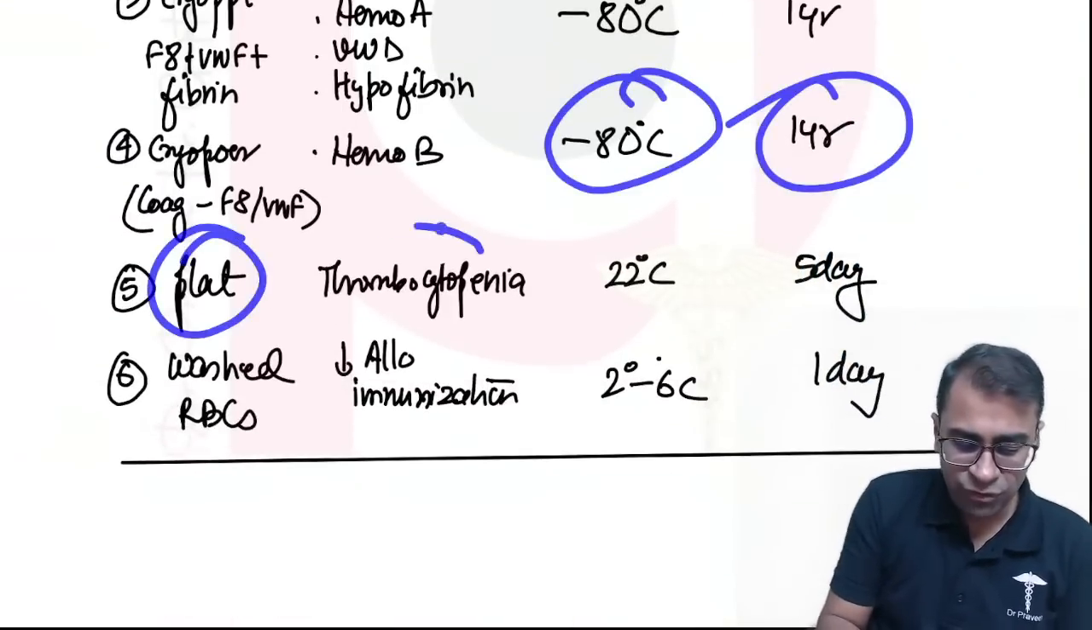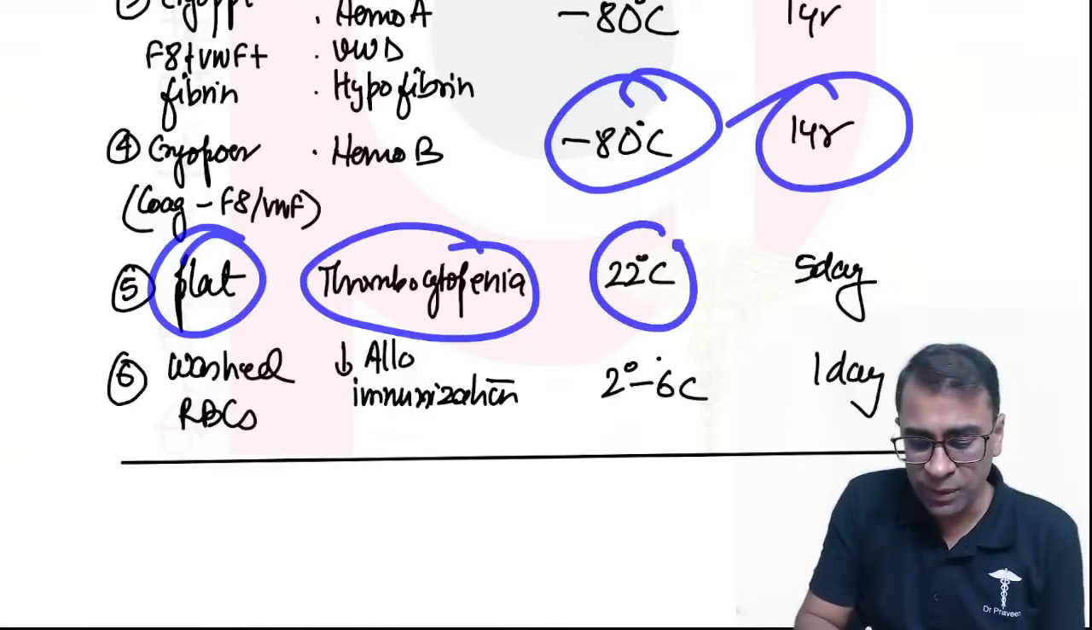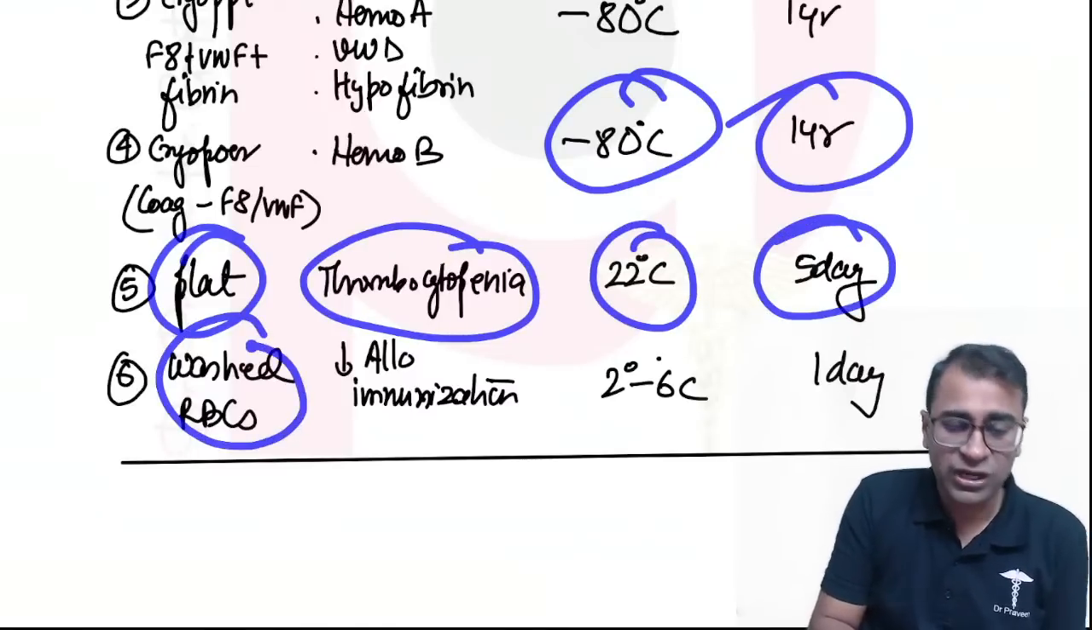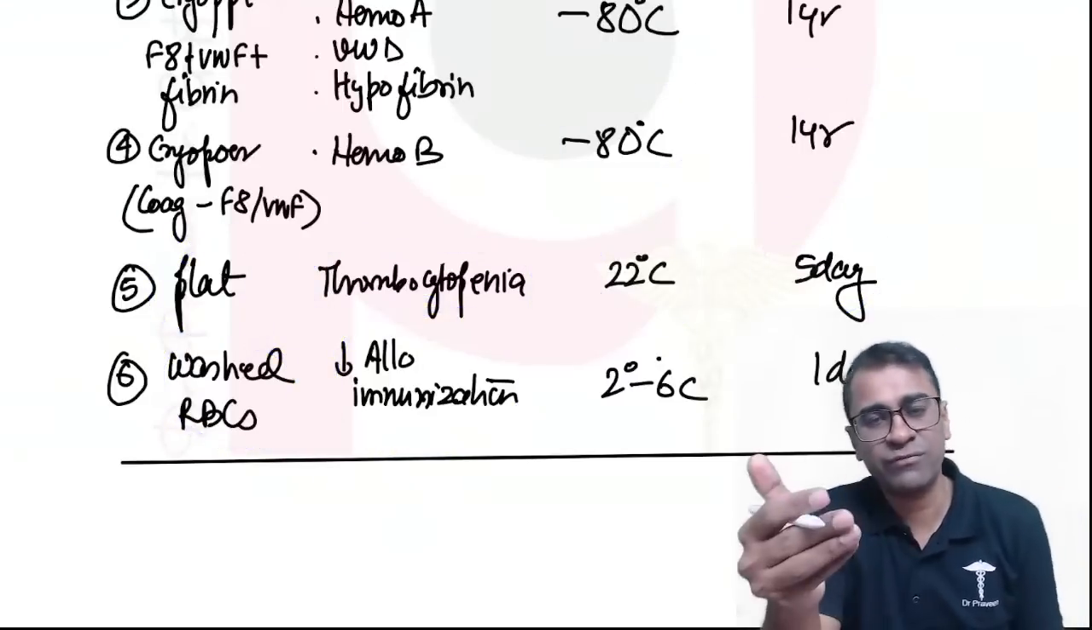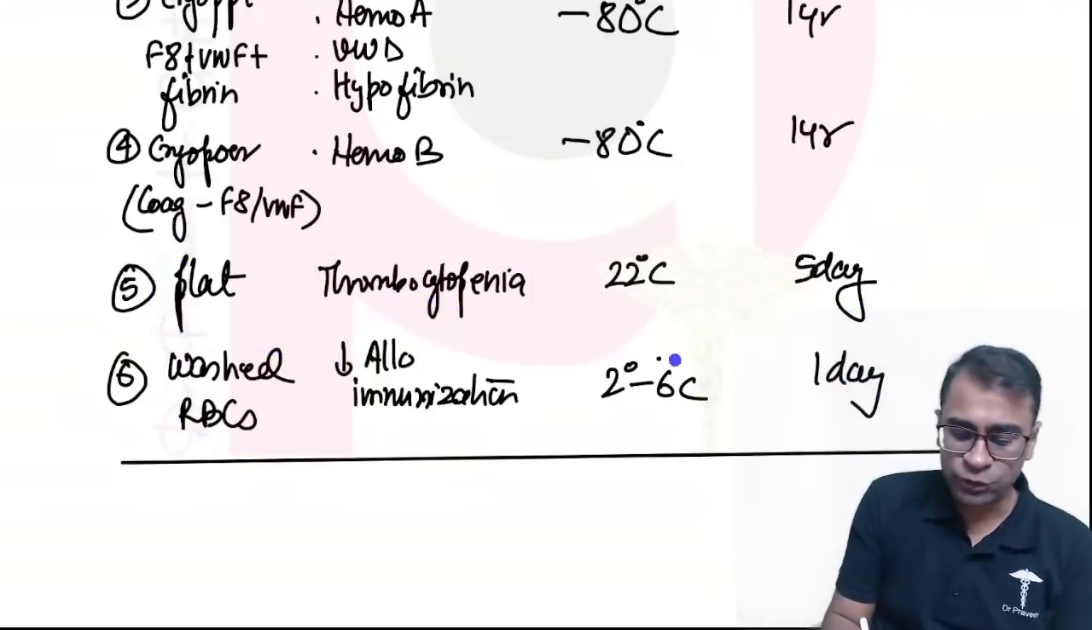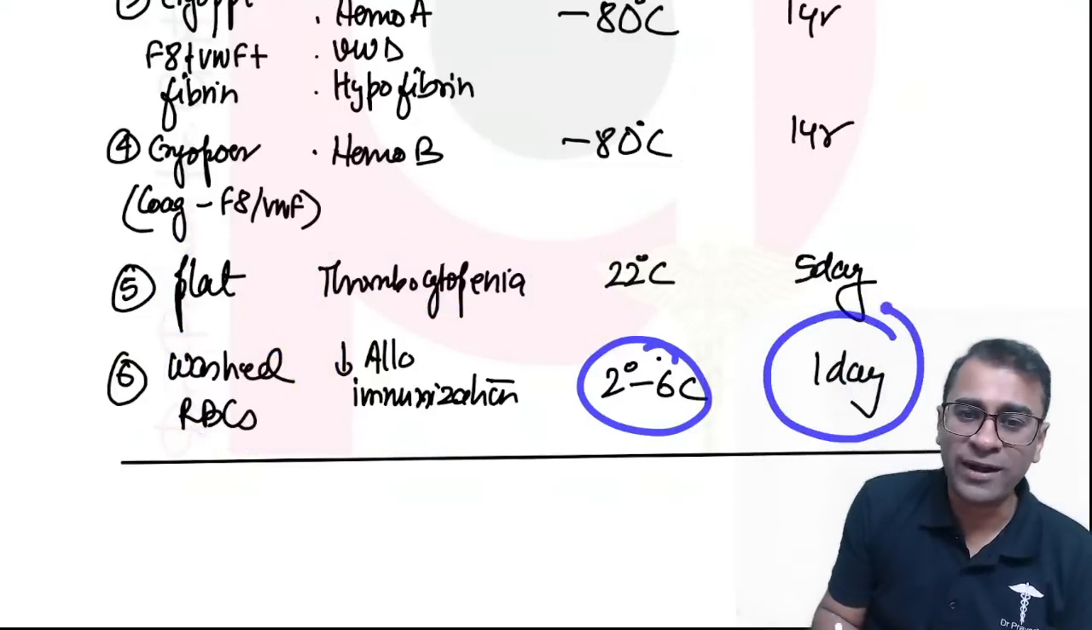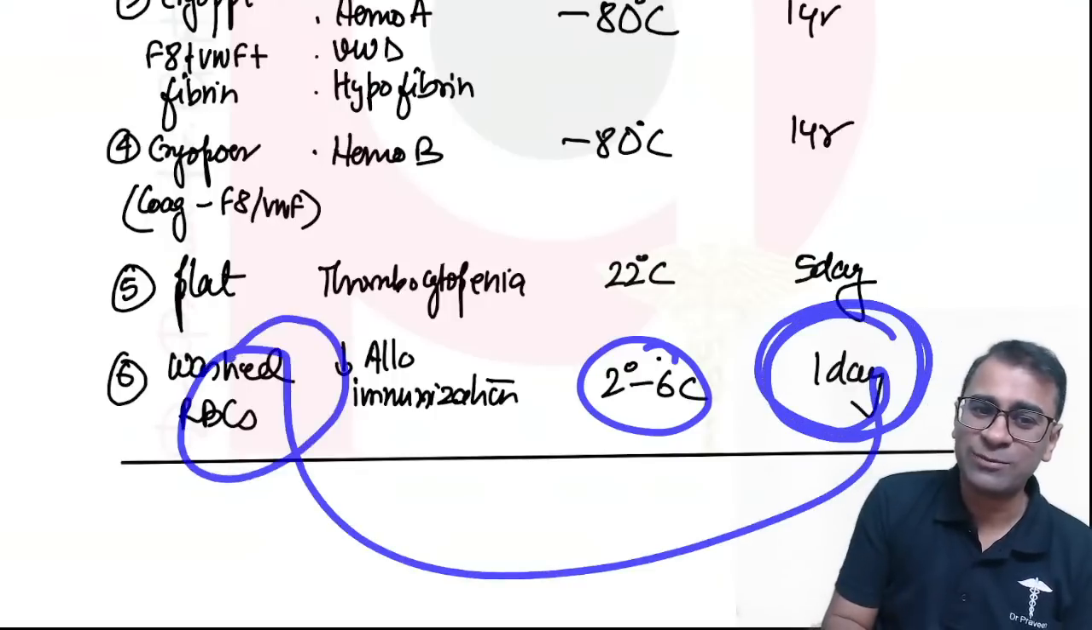Platelet is for thrombocytopenia, stored at room temperature for 5 days. Washed RBC helps to prevent alloimmunization, especially in the case of graft transplantation. Can be stored at the same temperature but only for 1 day. Remember this, this is a probable question this year.